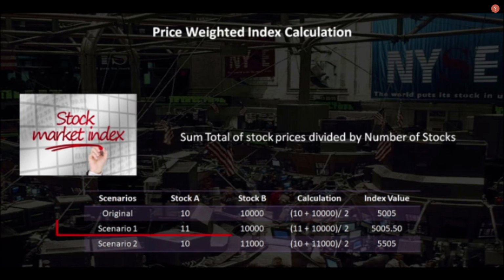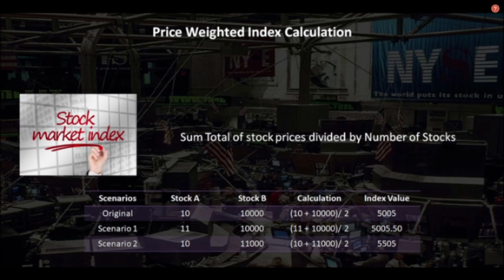Now suppose stock A were to move by 10% while stock B remains unchanged, the new value of the index would be 11 plus 10,000 by 2, which comes to 5005.5. On the other hand, if stock A remains unchanged while stock B moves by 10%, then the new value of the index will be 5505. Since both the stocks are given equal weight, the same percentage move in stock B may move the index more than the corresponding percentage move in stock A.